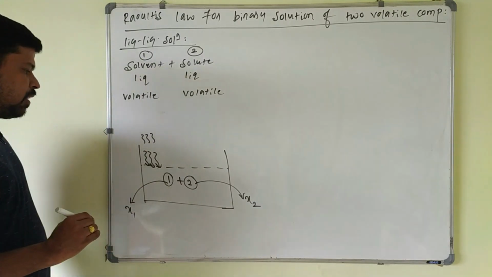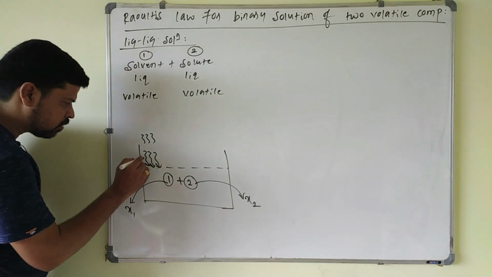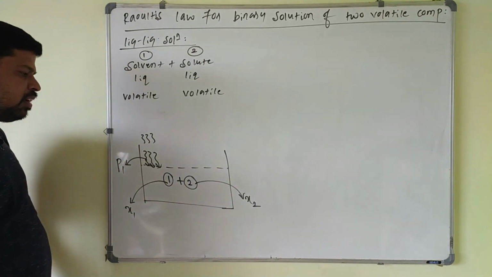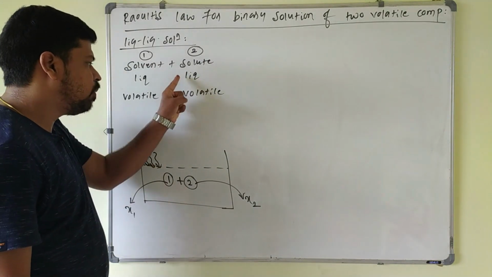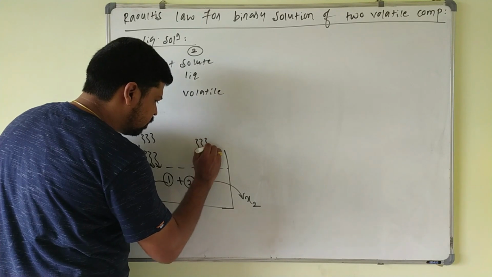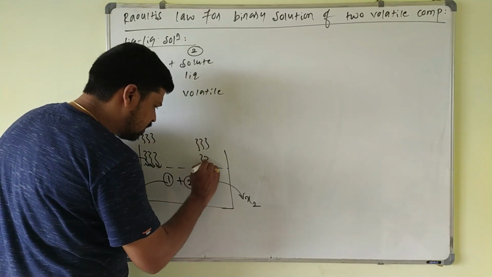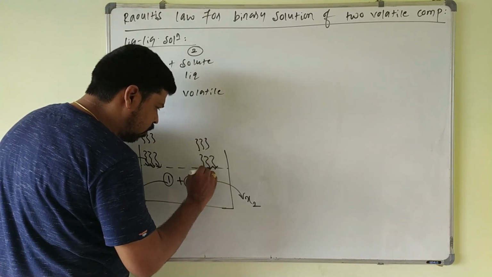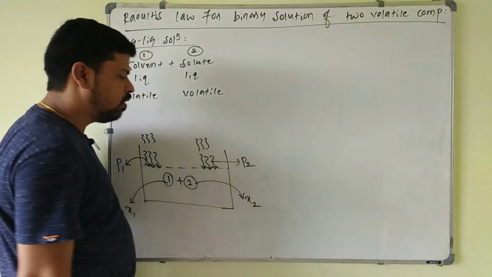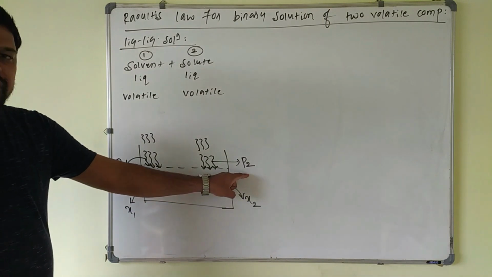The vapor pressure due to component 1 is called the partial vapor pressure of component 1, which I will call P1. Component 2, also being liquid, will form some vapors, as it is also volatile in nature. The pressure created by the vapors of component 2 on the surface of the liquid I will call P2, the partial vapor pressure of component 2.